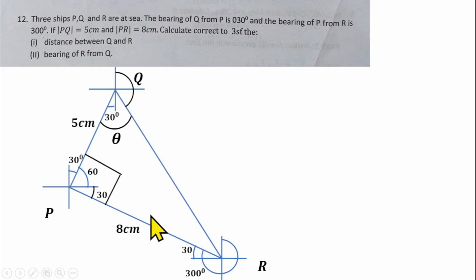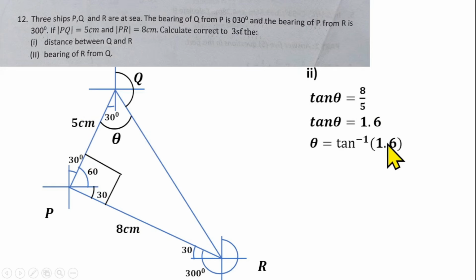Using trigonometric ratio, I can use opposite over adjacent, which will be tan. Tan theta will be 8/5, which should be 1.6. Theta will be tan inverse of 1.6, and that should give us 57.99 degrees. So from there, the whole angle here is 57.99 degrees.